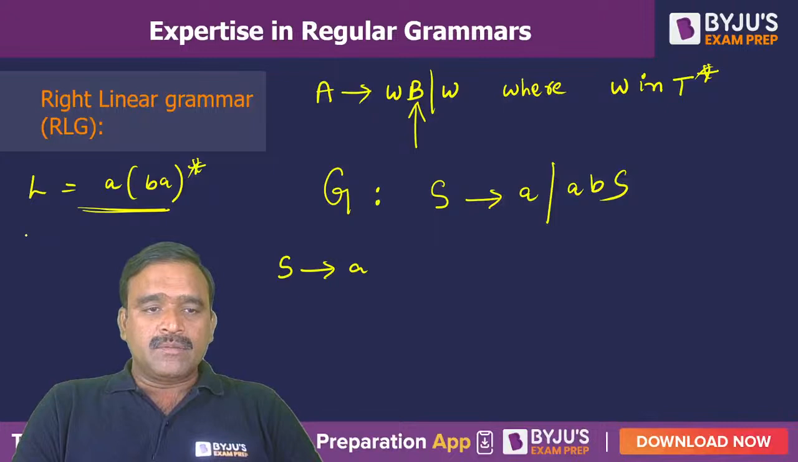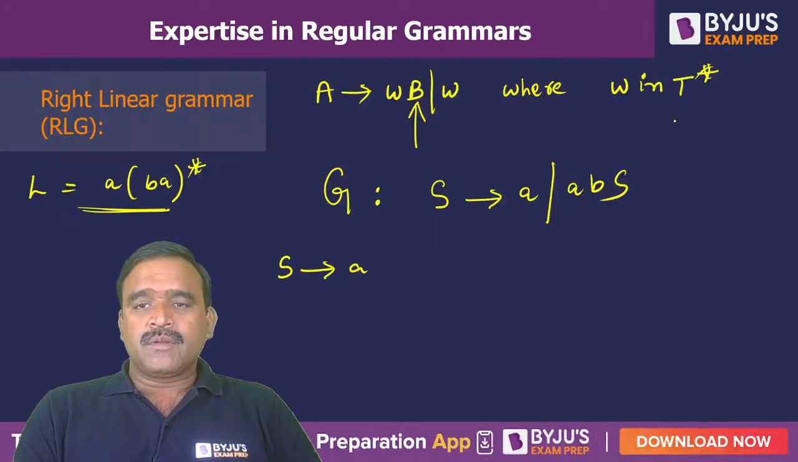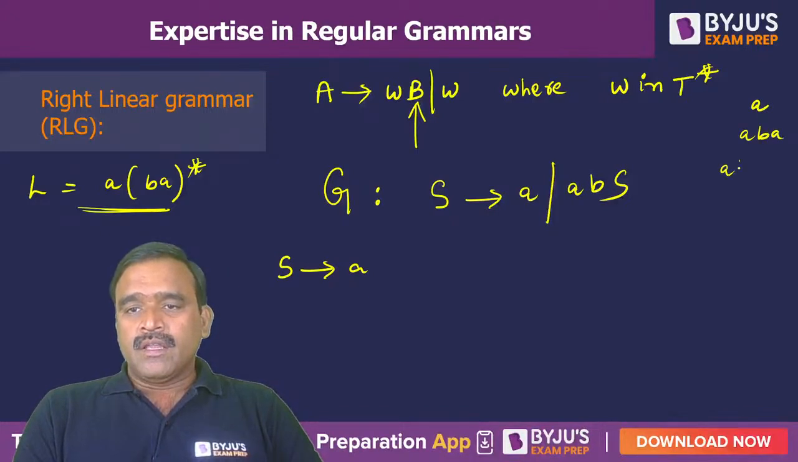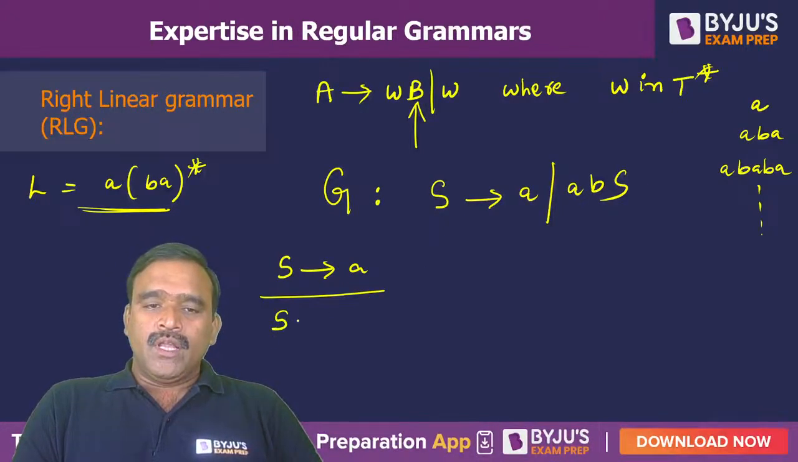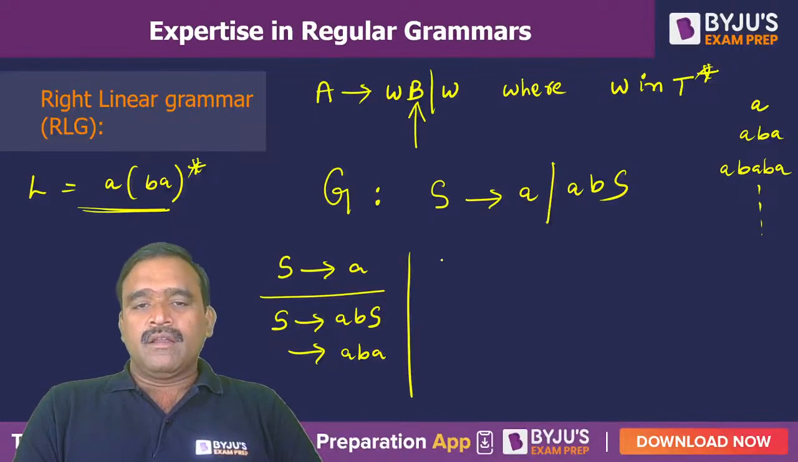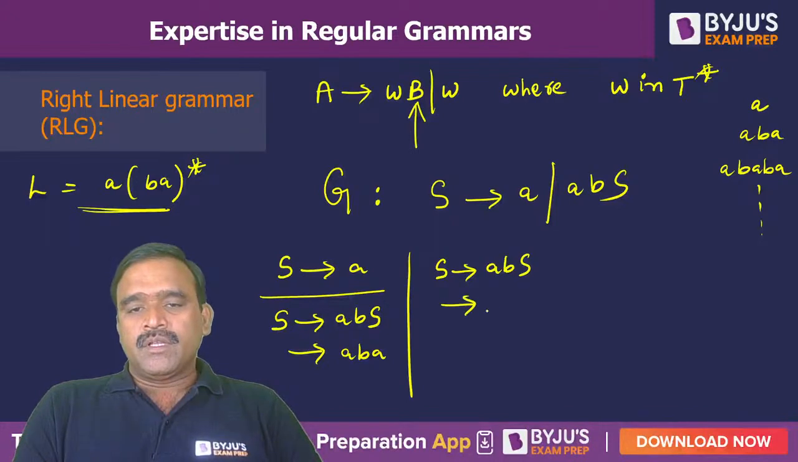S → a. What are the strings present in this language? The strings present in this language, like a is present, aba is present. a followed by any number of b's. So S → a. Then you take S → abS, and in the S place if we put a, it will be aba, and again S → abS, and again in the S place you can take abS, and again in the S place you can take a. So ababa also possible.